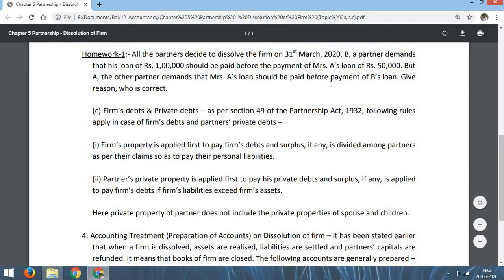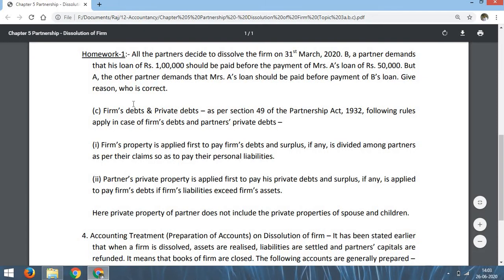A's loan should be paid before payment of B's loan. So your work is to say who is correct with reason. I am telling the answer of this question also. Here also we have to pay first Mrs. A's loan, and then we have to pay Mr. B's loan. So A is correct and B is not correct. The demand of B is not correct, but what is stated by A is correct. First Mrs. A's loan is to be paid, and then Mr. B's loan is to be paid.